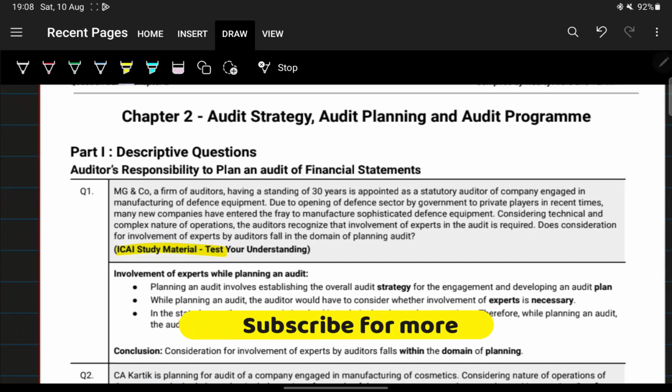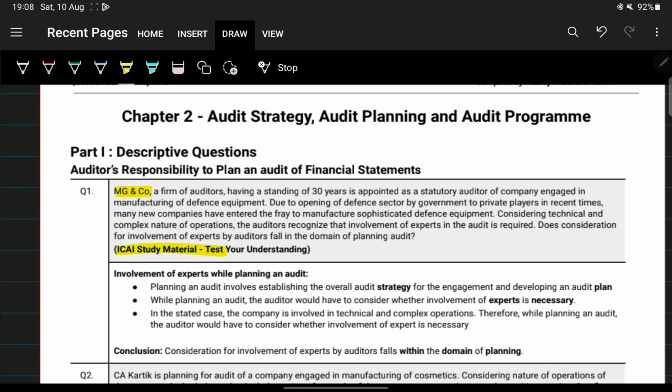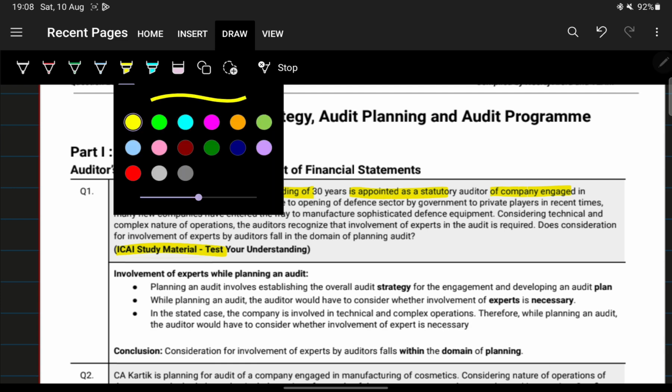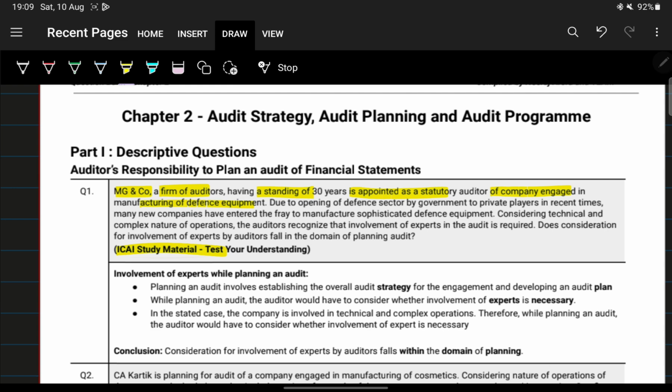MG & Co, a firm of auditors having a standing of 30 years, is appointed as statutory auditor of a company engaged in manufacturing of defense equipment. Due to the government opening its defense sector to private players in recent times, many new companies have entered the fray to manufacture sophisticated defense equipment.